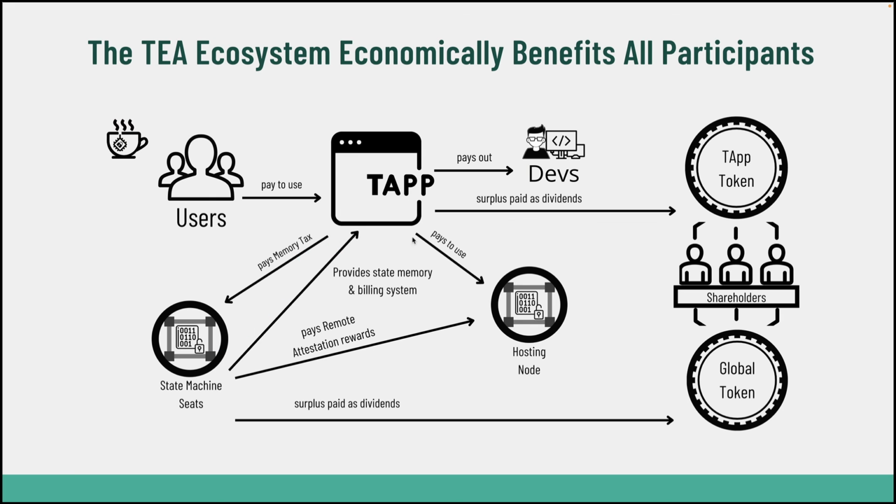Additionally, it pays to use the computers of the hosting nodes. In return, the state machine provides both state memory and a billing system to the tea apps. Additionally, it pays remote attestation rewards out to the Camellia hosting nodes. And any surpluses are paid as dividends to the global token holders.